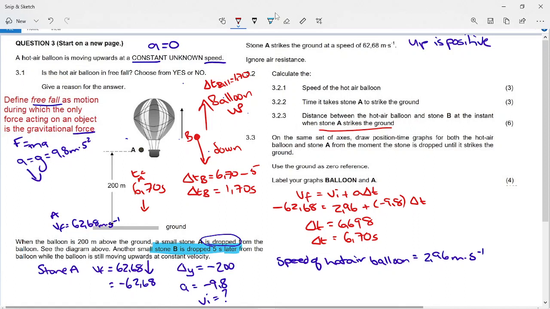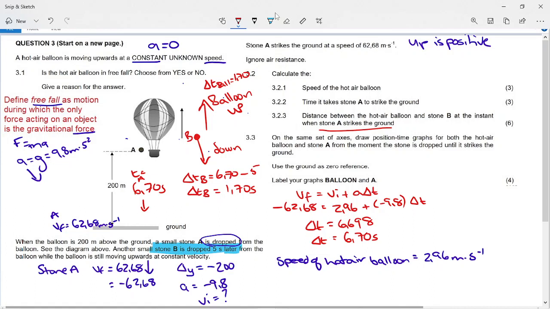The only thing we needed to know about stone A was how long it took stone A to get to the ground, 6.7 seconds, and then how long stone B had been traveling by the time stone A hit the ground, and that was 1.7 seconds, 6.7 minus 5. Okay, so now we need to think about our displacement here again.